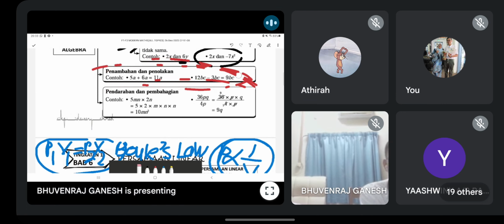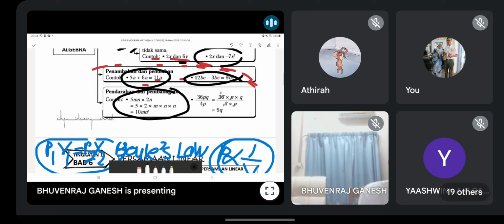Am I right guys? All of this is general knowledge to you already, but it is important untuk ulang kaji balik. Mungkin kadang-kadang kamu tak peka tentang sesuatu. Okay, so example, this one I no need to explain, guys. 5a plus 6a, 11a. 12 minus 3, you get 9bc.